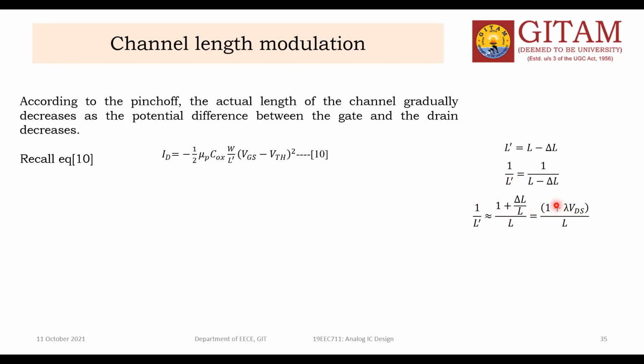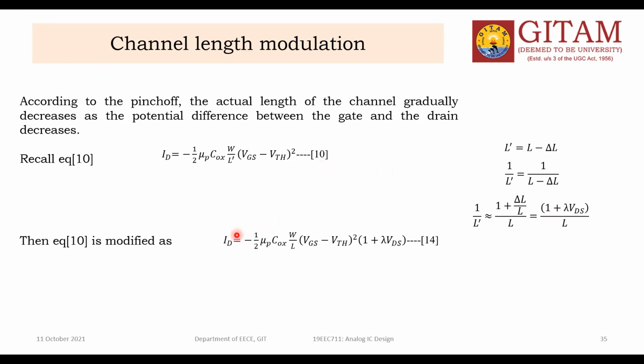Whenever this factor is substituted in the saturation drain current equation, the equation is modified like this.